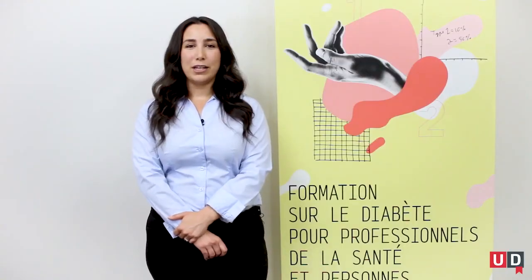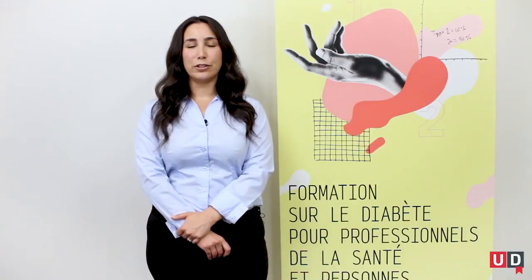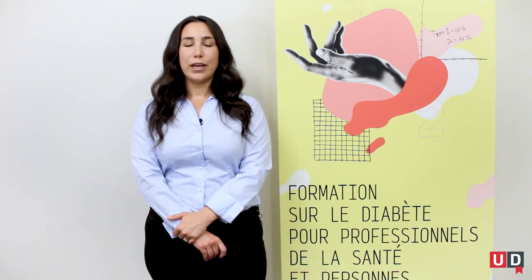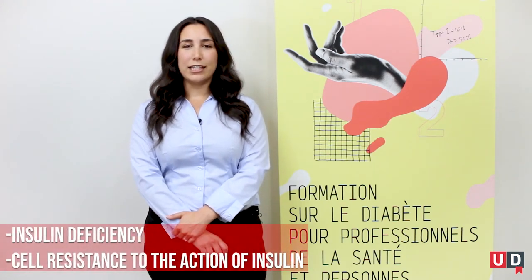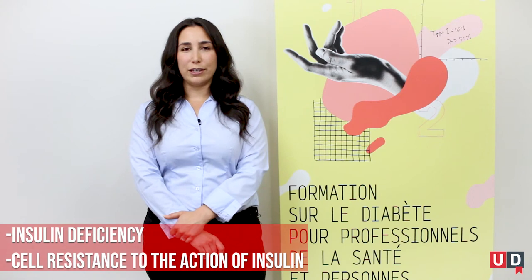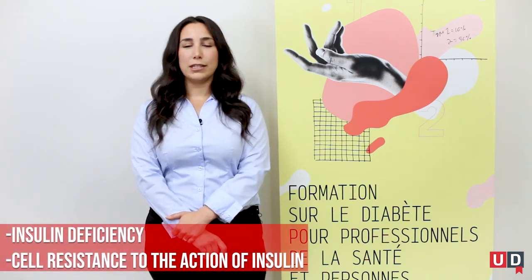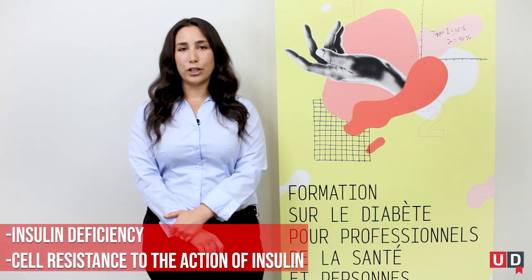When a person has diabetes, why do the cells have trouble using the glucose circulating in the bloodstream? This could be explained by insulin deficiency and by cell resistance to the action of insulin. Only one of these two problems needs to be present for hyperglycemia to occur.